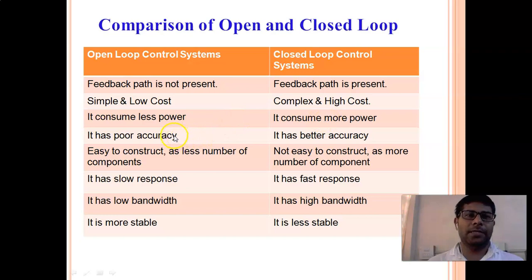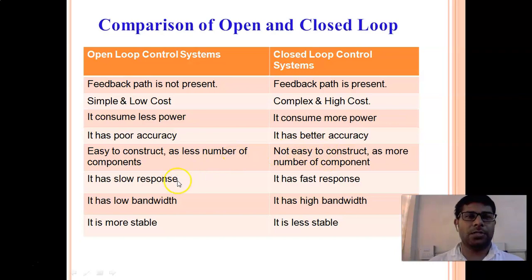I already explained the accuracy. Here there is poor accuracy, and closed loop control gives good accuracy. With fewer components, again for the same reason, it is easy to construct, easy to build. We just need components like a controller and plant or processor, whatever it may be as per the application. And the closed loop is not easy to construct as there are more components.